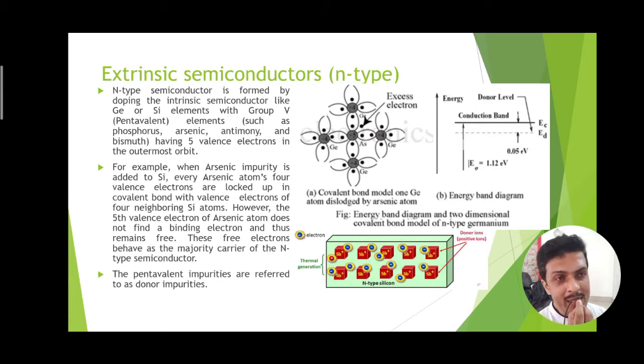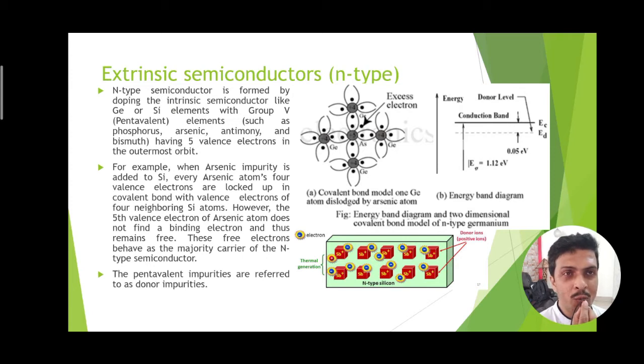And 1 electron will be in excess. This excess electron will be easily freed, and it will move into the conduction band. So such a doping process of pentavalent atoms into a semiconductor will produce a plentiful amount of free electrons, and these free electrons move into the conduction band. And one thing we should remember is that this generation of electrons does not make another pair of holes in the valence band.